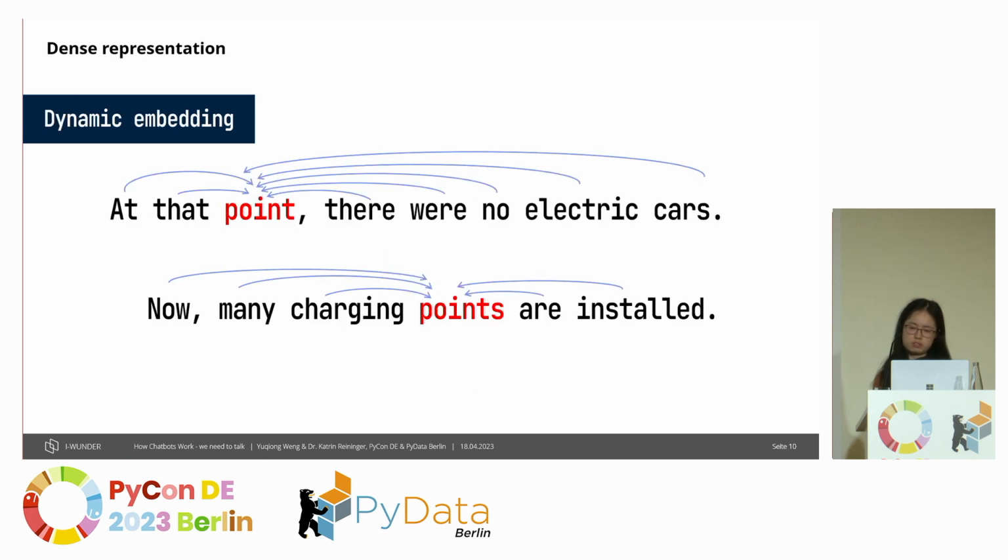So in some situations, we will have examples like this. One word may have different meanings in different contexts. If we want different representations for the word in different contexts, we have to consider using dynamic embeddings. Dynamic embeddings usually use a bidirectional structure while training, and during inference, the way it works is by putting in not the word itself, but the whole sentence. In this way, the model can capture the context information.